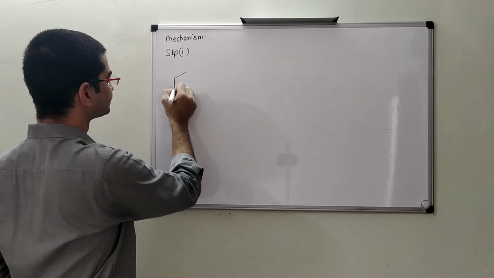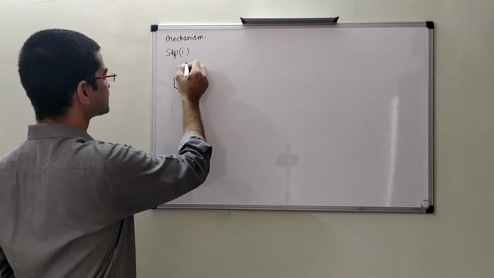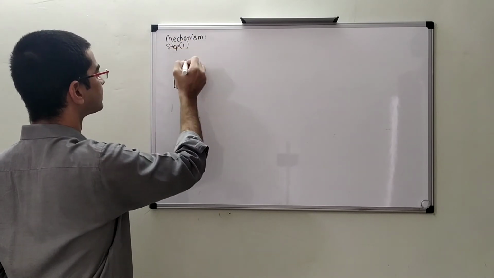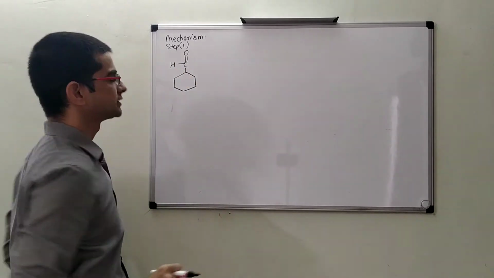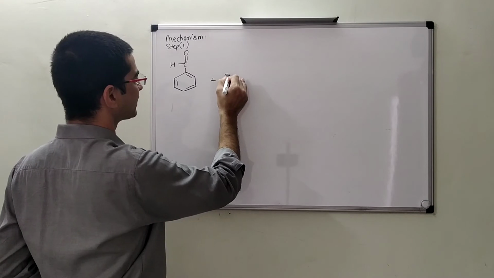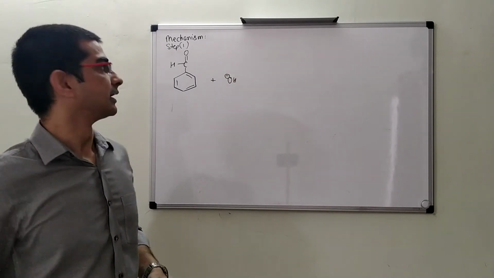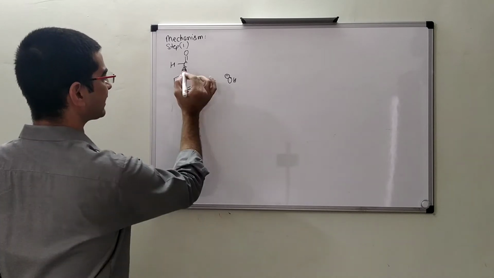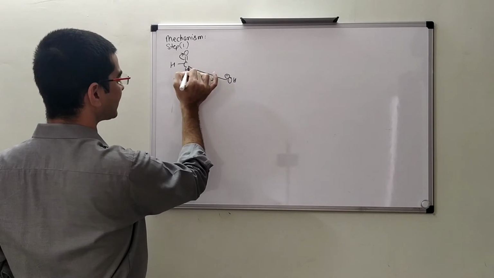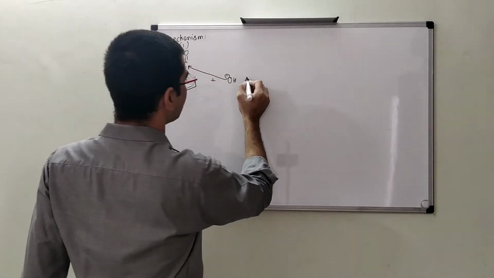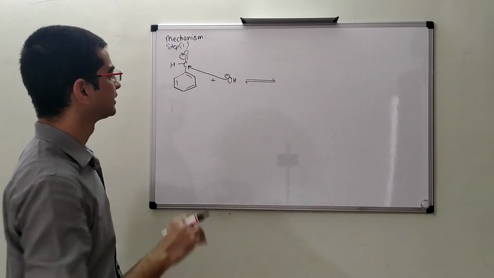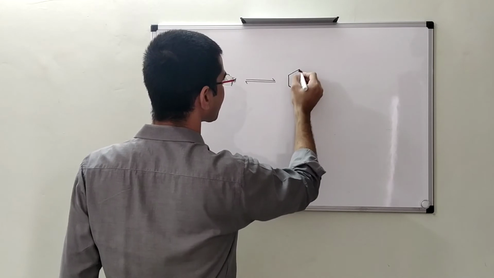In step 1, this is one molecule of benzaldehyde. Now the OH minus here acts as a nucleophile and attacks at this carbon. So this bond will shift here, and this OH minus will attack at this carbon, and this is a reversible reaction. This reaction would be a reversible reaction, and it will form